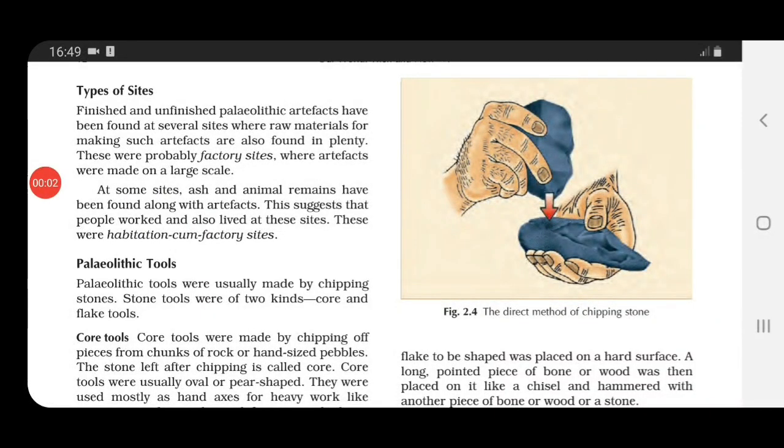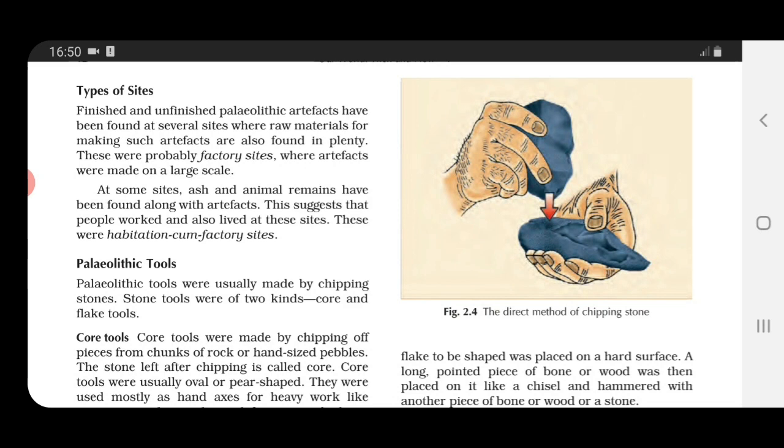Now in the next para, what they are telling is at some sites ash and animal remains have been found along with artifacts. Now at some of the factory sites, children, along with the artifacts and the raw materials used for making the artifacts, they have also found ash and animal remains. All these things suggest that people worked over there and also lived over there. These were habitation cum factory sites.